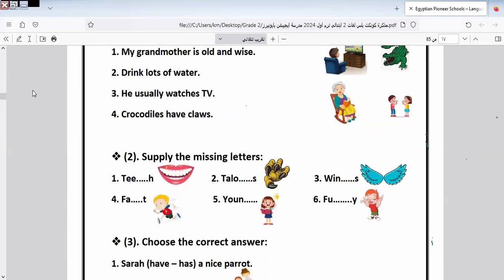Here we have his. Here we have fast. We have talons. We have young. Funny. We have here wings. Okay. Let's continue the rest of the exercise.